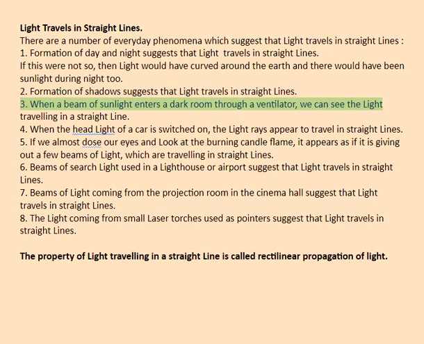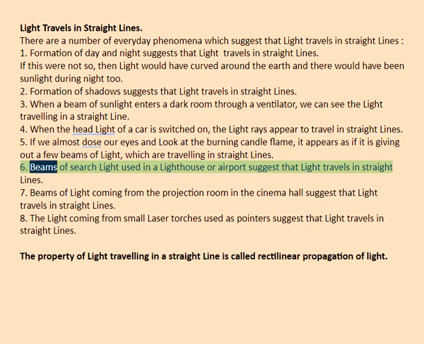3. When a beam of sunlight enters a dark room through a ventilator, we can see the light traveling in a straight line. 4. When the headlight of a car is switched on, the light rays appear to travel in straight lines. 5. If we almost close our eyes and look at the burning candle flame, it appears as if it is giving out a few beams of light, which are traveling in straight lines.